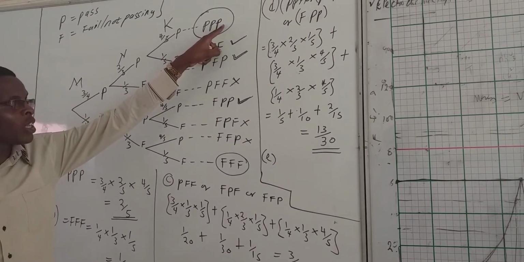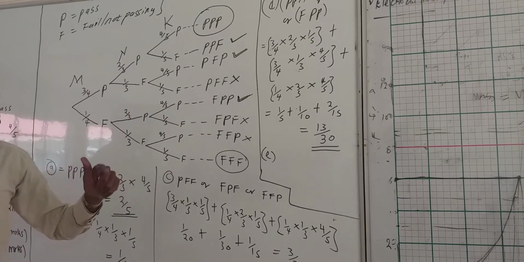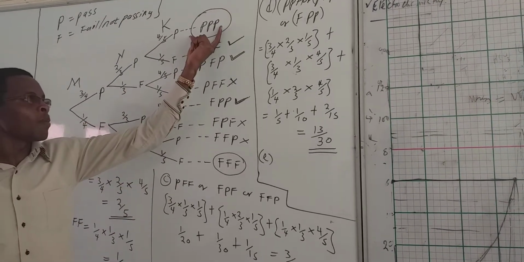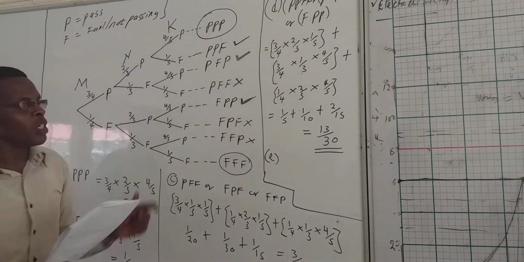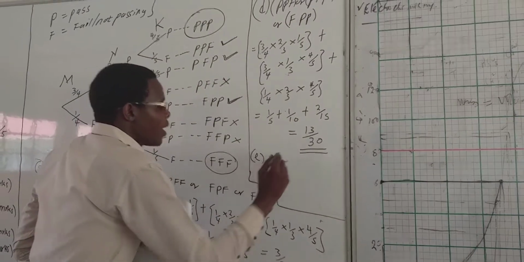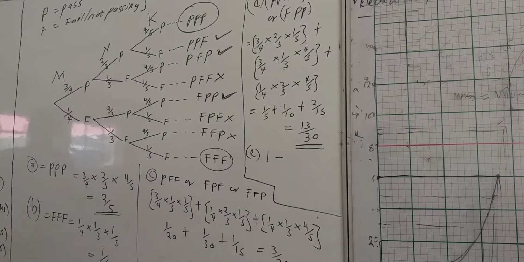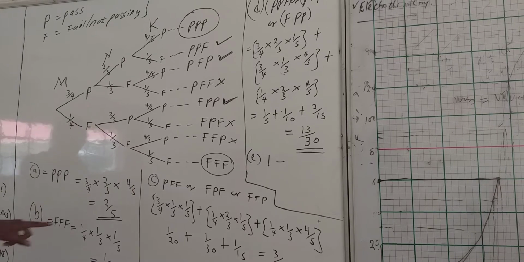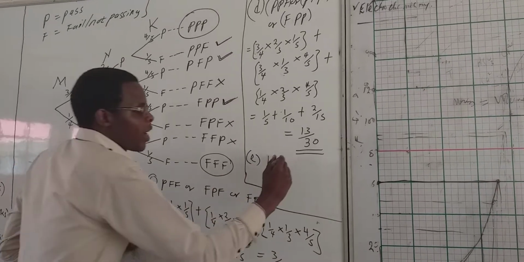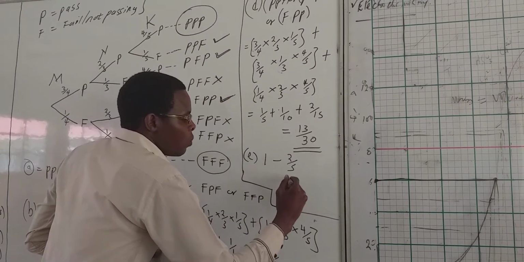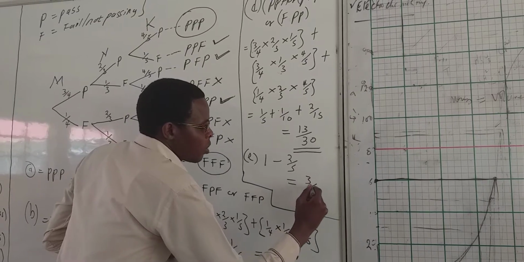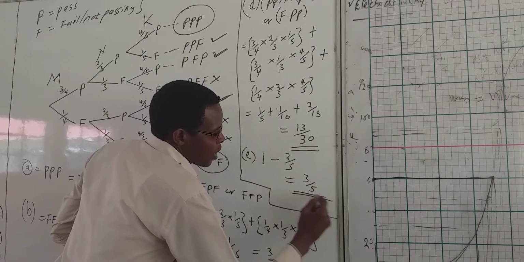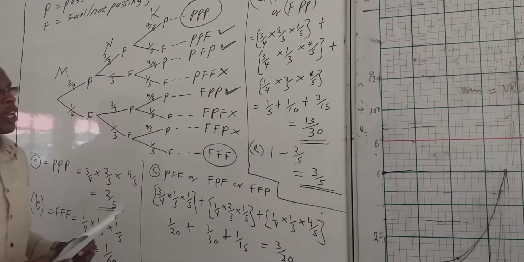So to find the probability of at most 2, it is 1 minus the probability of the exclusion, which is 1 minus the probability of 3 of them passing. The probability for 3 of them passing was 2 over 5. So 1 minus 2 over 5 is going to give us 3 over 5. That makes the end of our revision.